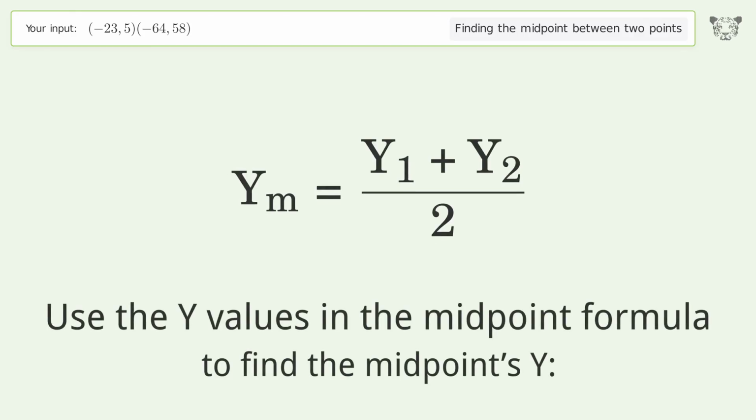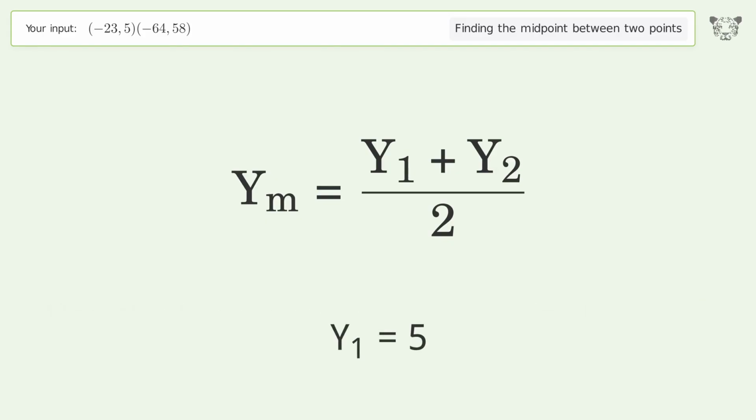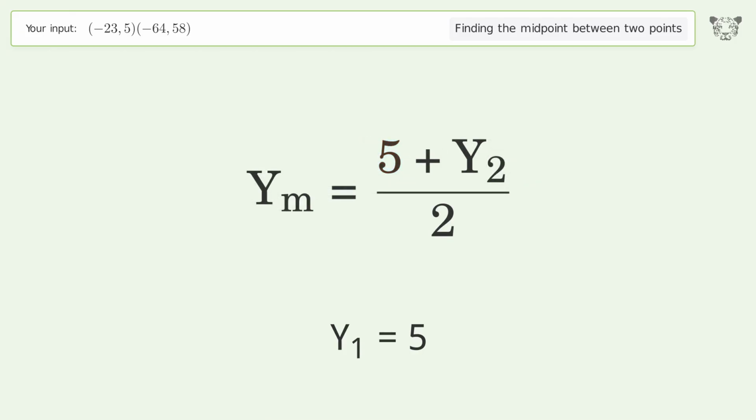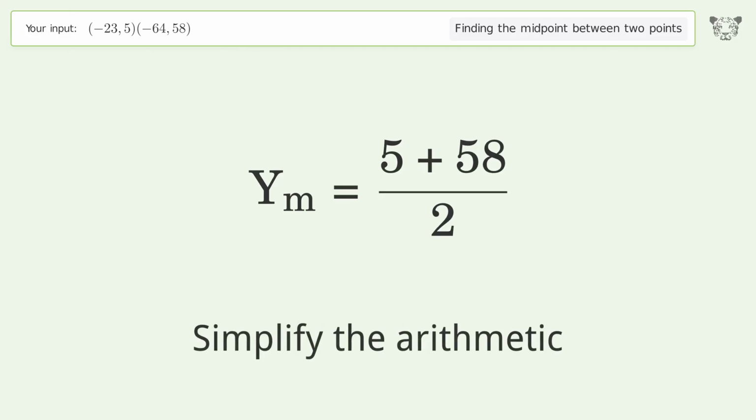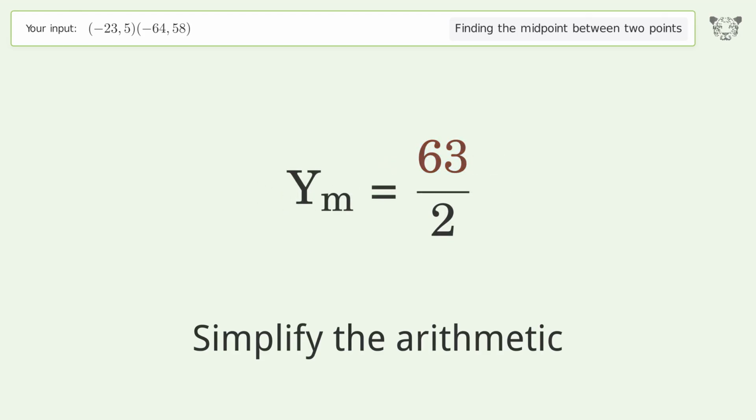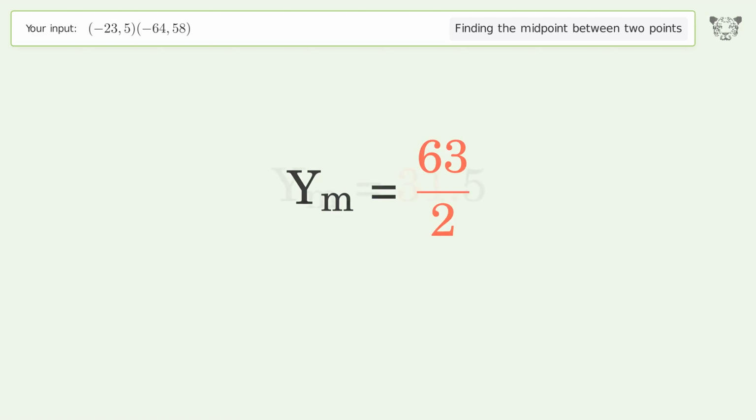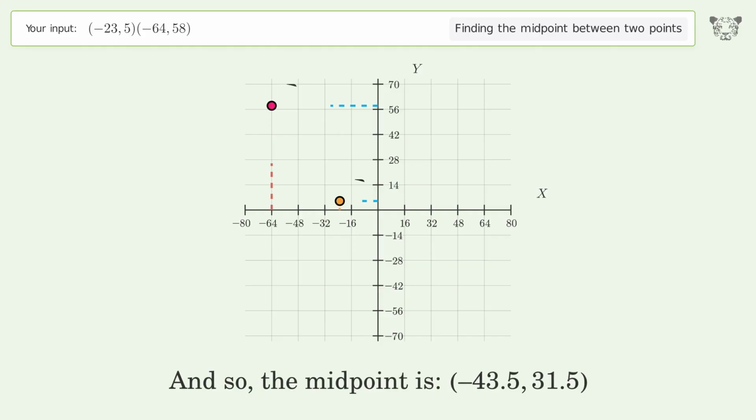Use the y values in the midpoint formula to find the midpoint's y. y1 equals 5. y2 equals 58. Simplify the arithmetic. And so, the midpoint is negative 43.5, 31.5.